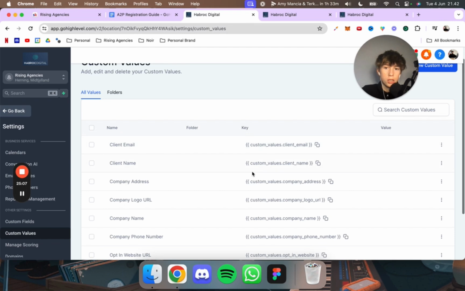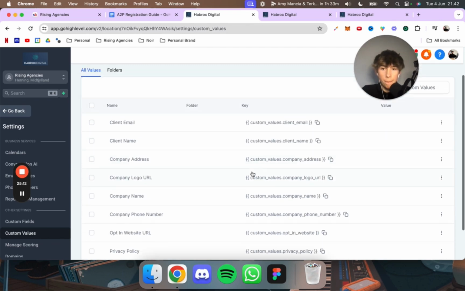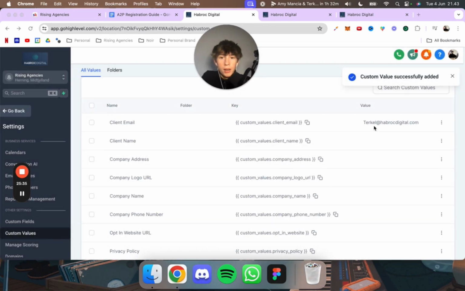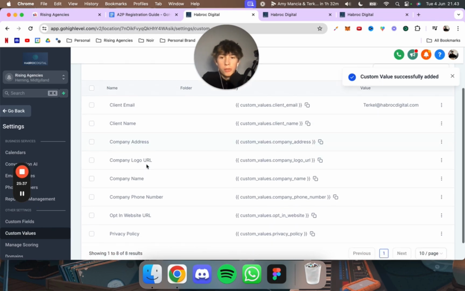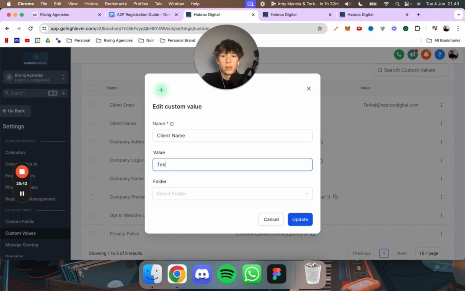I don't have any other custom values on this sub account because it's a new sub account, just to show you exactly how to verify it. So you just put in your client email, that's your business email, turkle@haprockdigital.com. And then you just click on update. It's taking a bit slow. All right. Client name. Basically, all of this information, you just quickly want to put it in. I'll just do it with you. So that's Turkle, your full name, or the client's full name, or whoever you're registering for, okay?